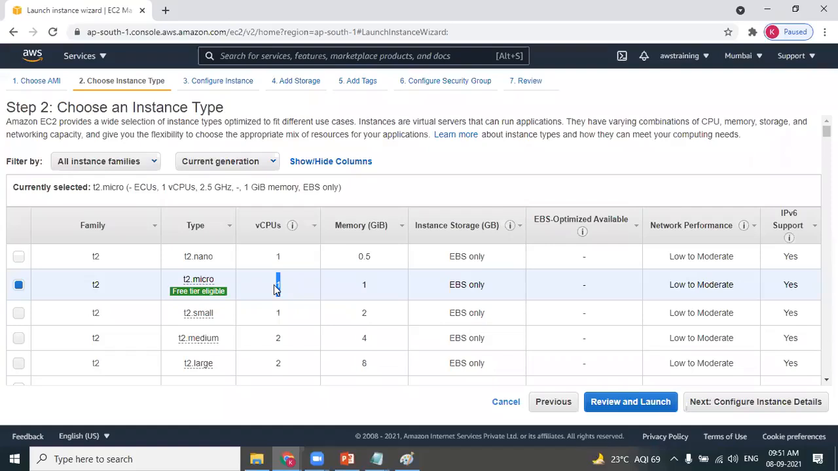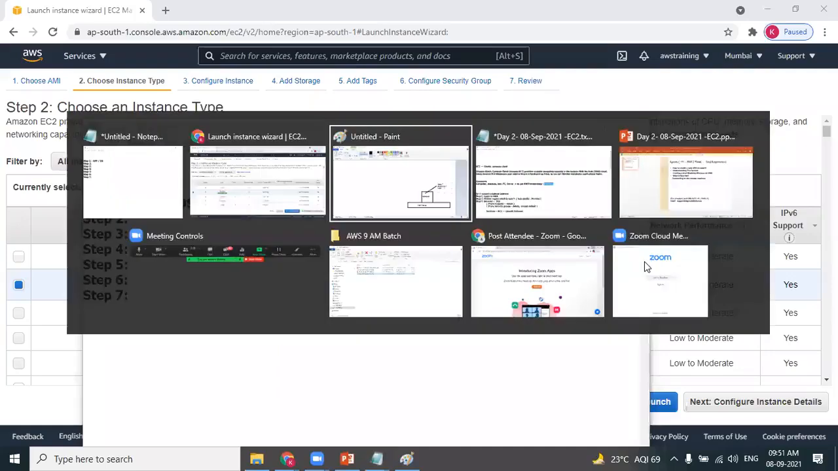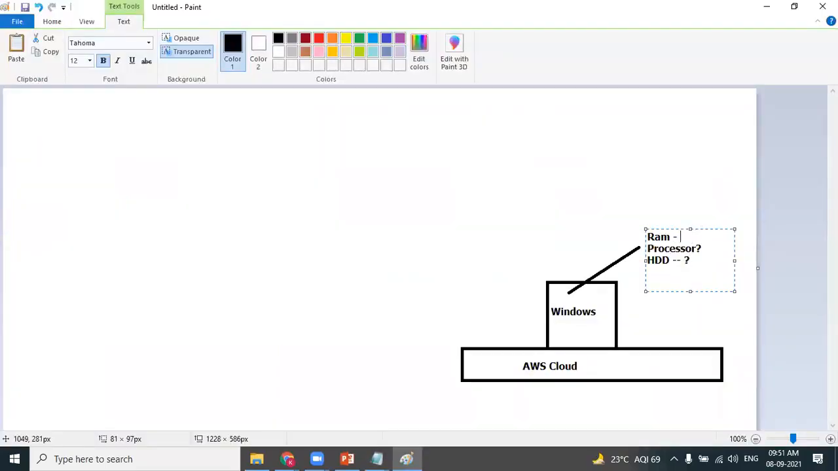So this instance type is all about selecting the hardware configuration. AWS provides you 1 GB RAM and 1 processor. So now I got the hardware configuration. RAM is 1 gigabyte, and RAM is nothing but memory, and the processor is 1 processor. So we have the information about the first 2 hardware components, RAM and processor.